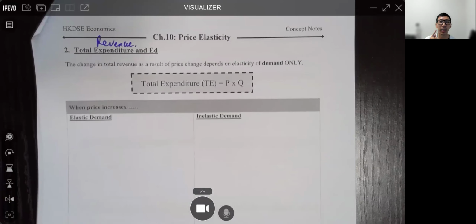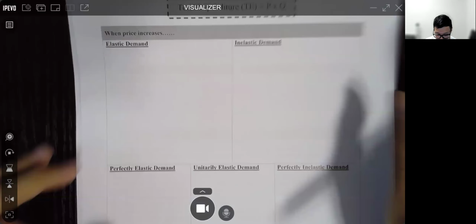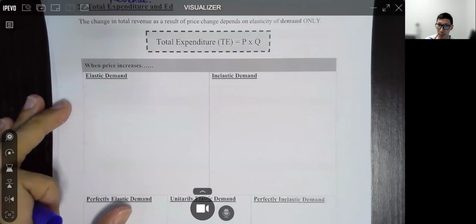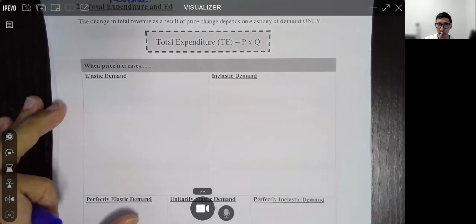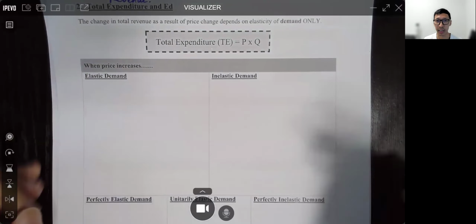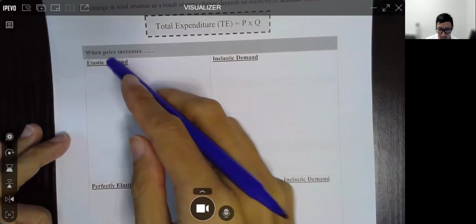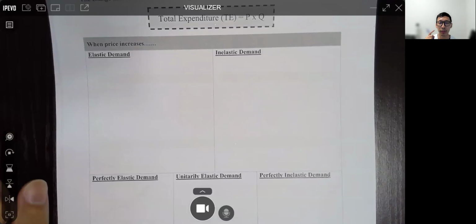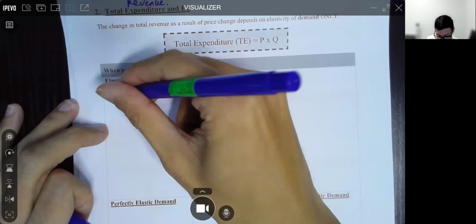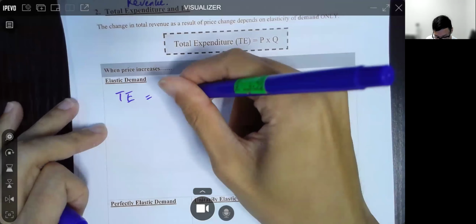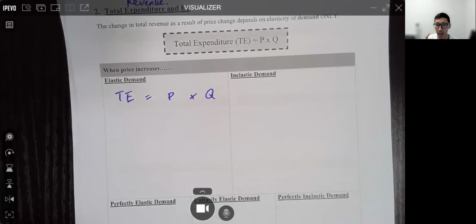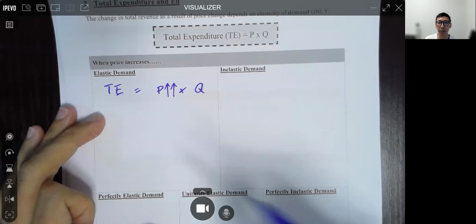Let's look at the logic first. We are always talking about when price increases for the following cases, so assume that price goes up. Now, the logic goes like this. We always start with our first formula, TE equals P times Q. Now, follow me and draw two arrows here.